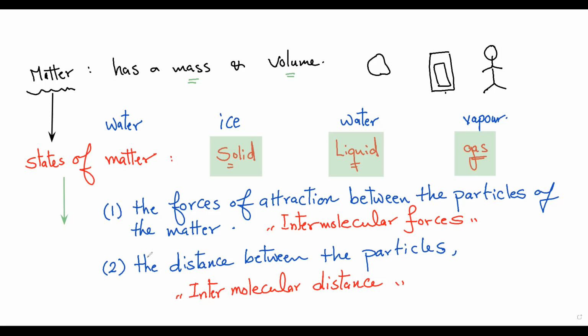Those two factors control the type of the matter, or the state of the matter: solid, liquid, or gas. However, come to see. As an example, this is a solid state of matter.